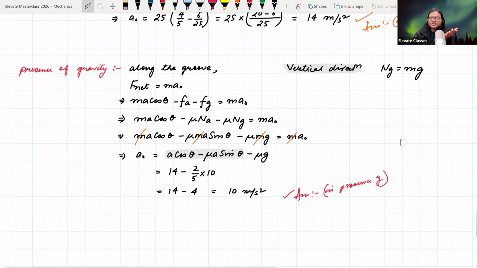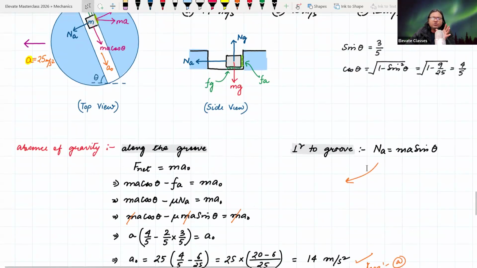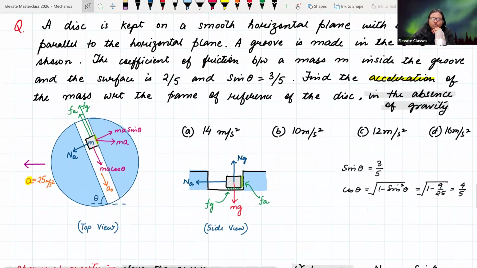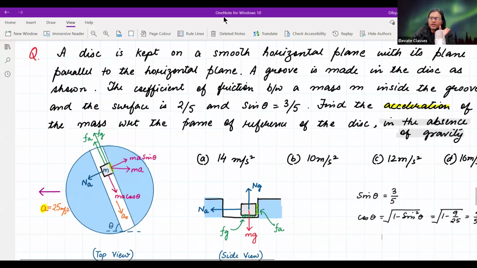That's all. Calculations are not very difficult, but conceptually you will have to spend some time figuring out how to go about resolving the forces and looking at all the forces involved. You will have to use your head a little, and try to incorporate all of that into a particular diagram so that you can understand where the forces are balanced, where there is an imbalanced force, and from the imbalanced force you apply Newton's second law to come up with a force equation, and then you solve and satisfy all the criteria. Okay. Topics like these are important from an exam perspective.